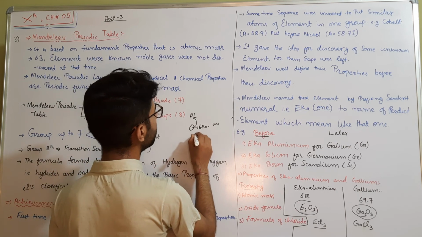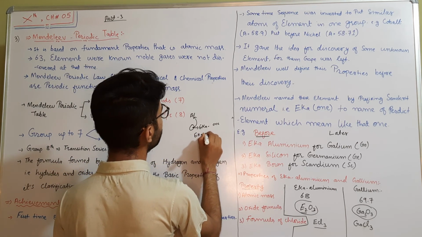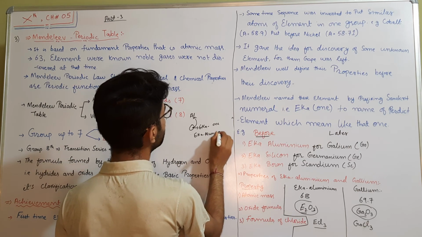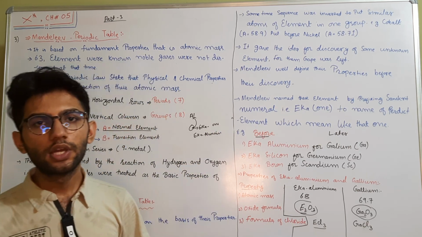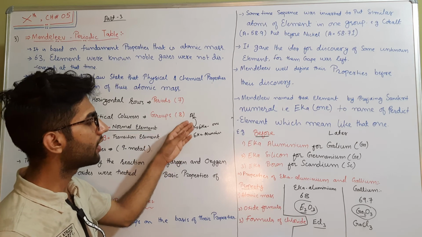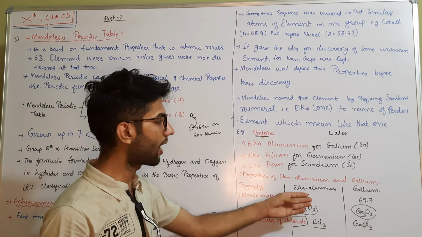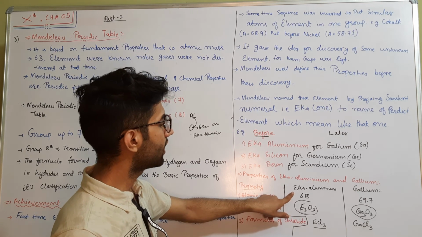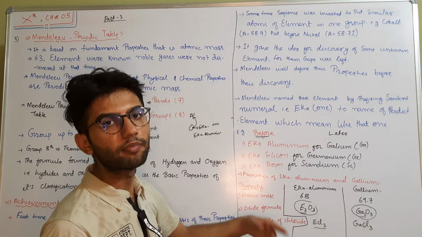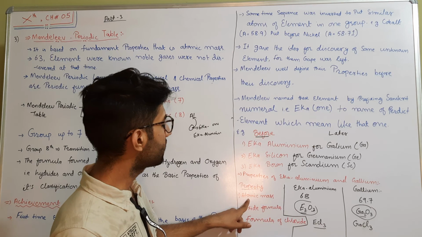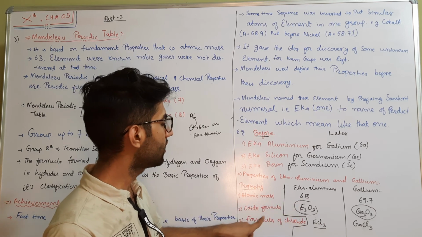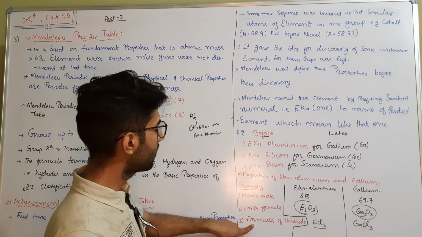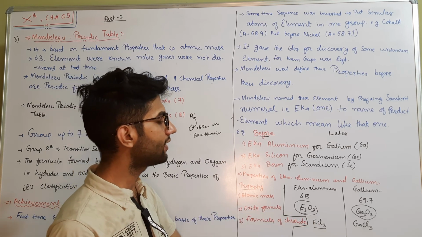This means the unknown element that would be discovered in the future has properties resembling aluminium. And he gave some hypotheses about the properties of eka-aluminium, the unknown element. Its atomic mass should be 68. Its oxide formula should be E2O3, and its chloride formula should be ECl3.